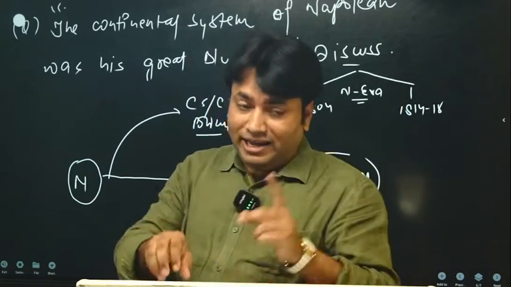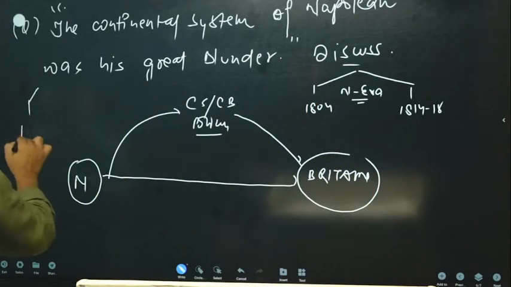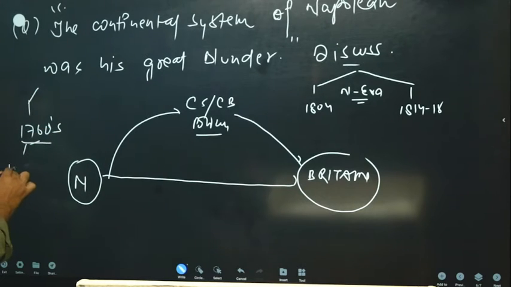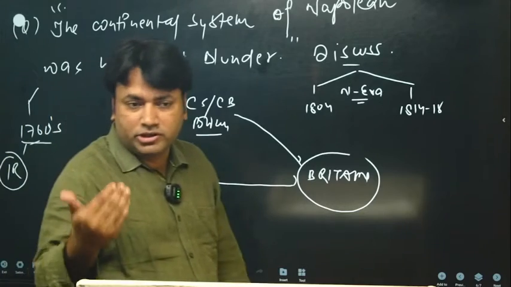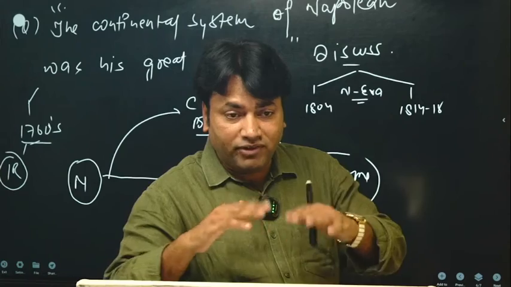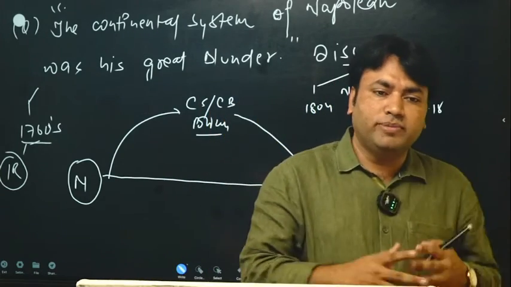Because in England, the Industrial Revolution started in the 1760s. And when we talk about the Industrial Revolution, we are talking about a method of production in which goods will be produced in factories on a large scale. Okay, so definitely the goods will be cheaper.